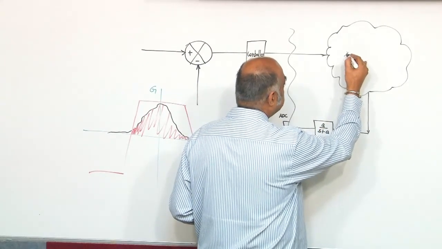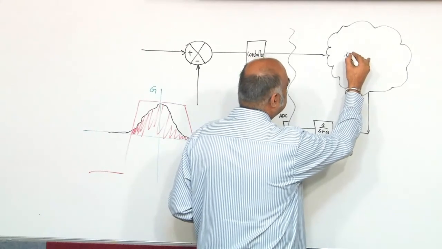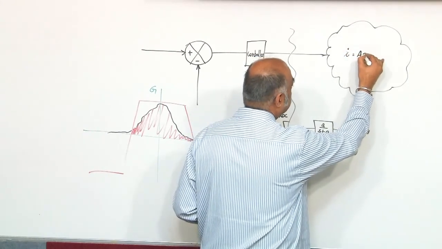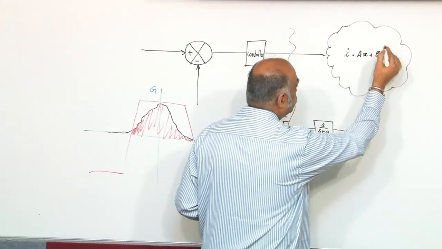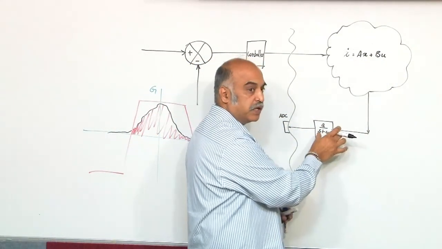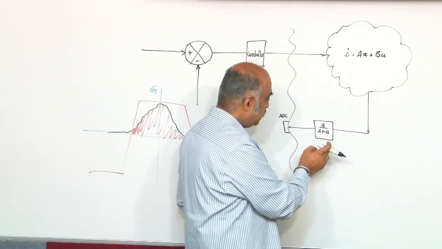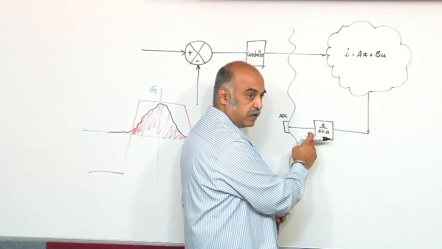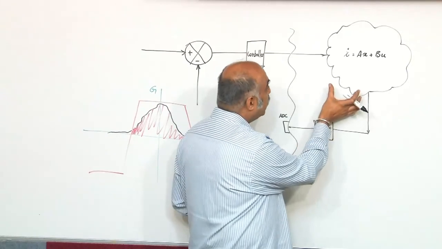If this is X dot equals AX plus BU, this and this you augment. One more differential equation will come. Output of this is again another state. You take that one as another state and attach it there.